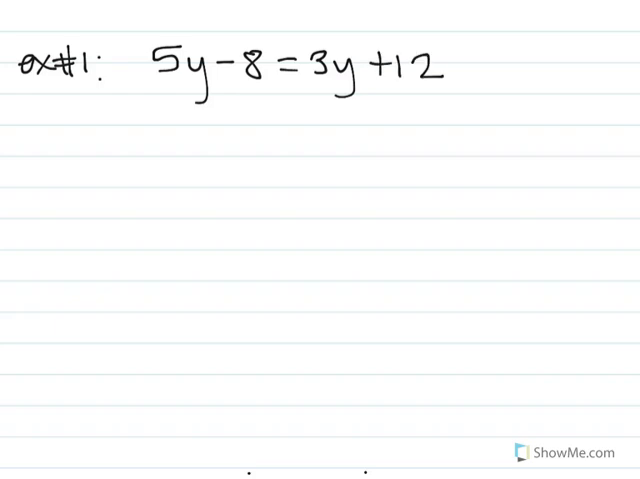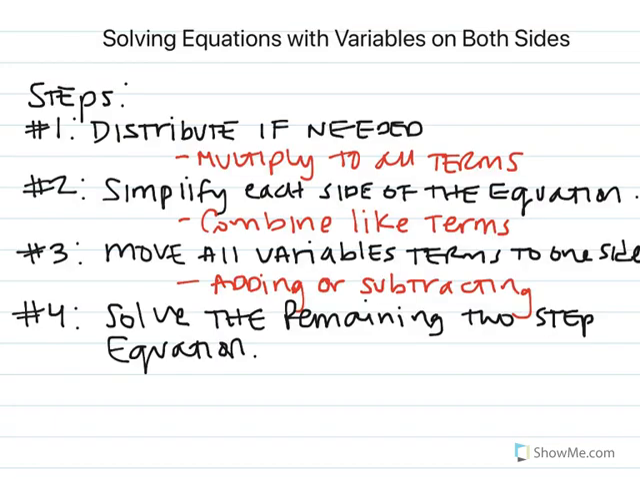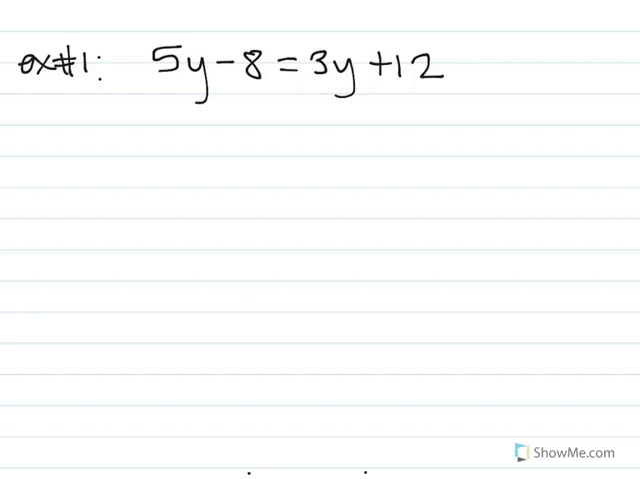Okay, so if we look at our first step, it says to distribute if needed. Well, we don't have anything in parentheses, and so that means that we will not be distributing. So our second step says to simplify each side of the equation, meaning we need to combine like terms. Well, if you just look at your left side over here, we don't have any other y values to combine with that 5y. And then if you look on the right side, we also don't have any y values to combine with that 3y. And our numbers are already combined, so we don't have any like terms to be combining either.